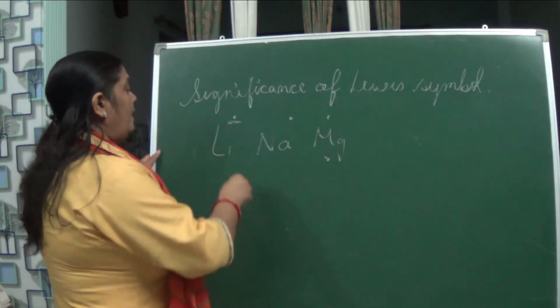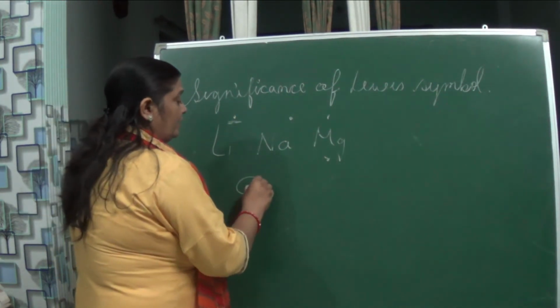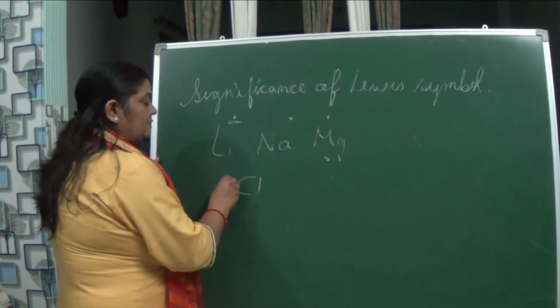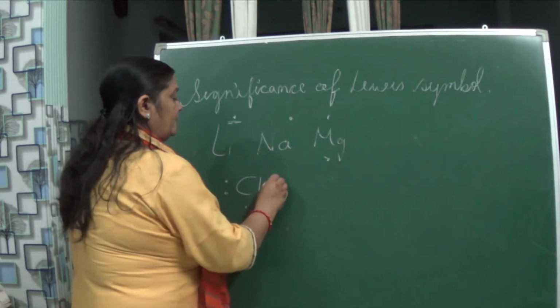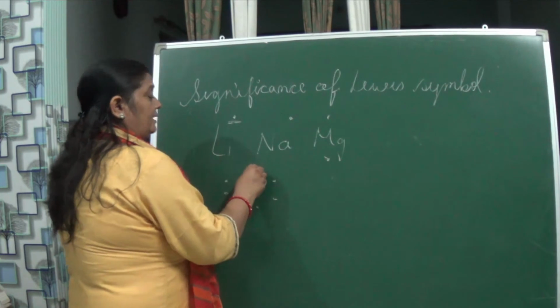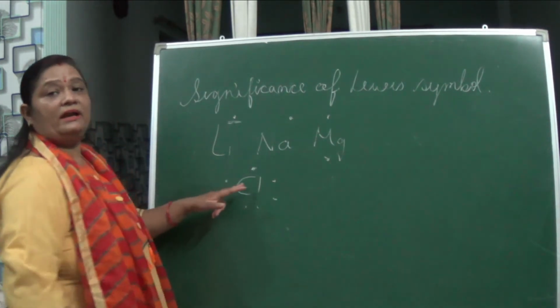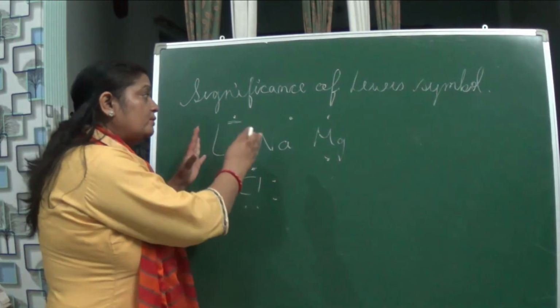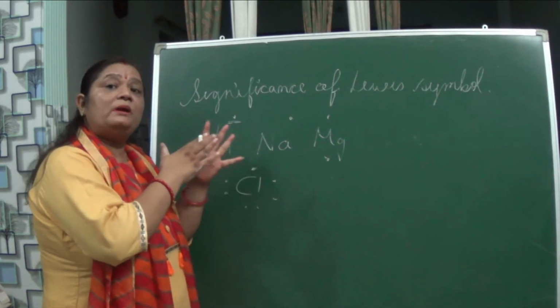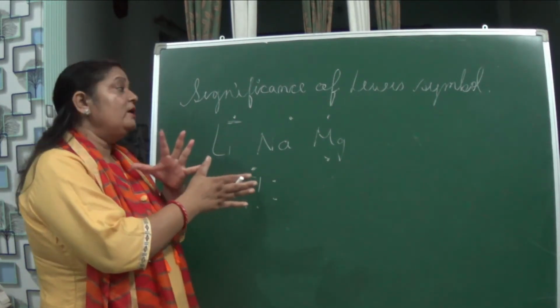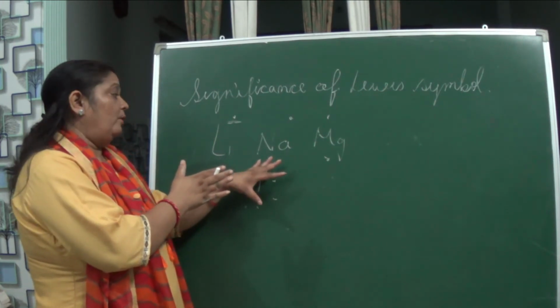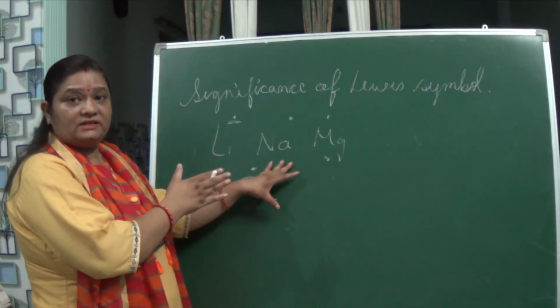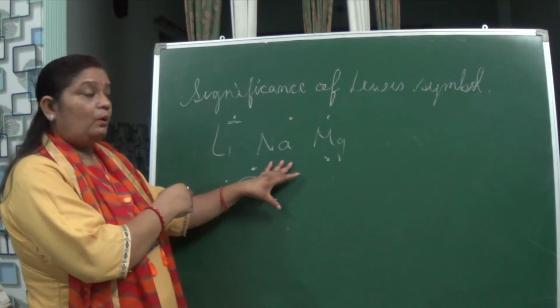If I say chlorine, it is represented with 7 electrons, and it can take 1 electron and its octet can be completed. So it is telling about how many electrons will participate in the bonding so that they will be stable in nature and can follow the octet rule.